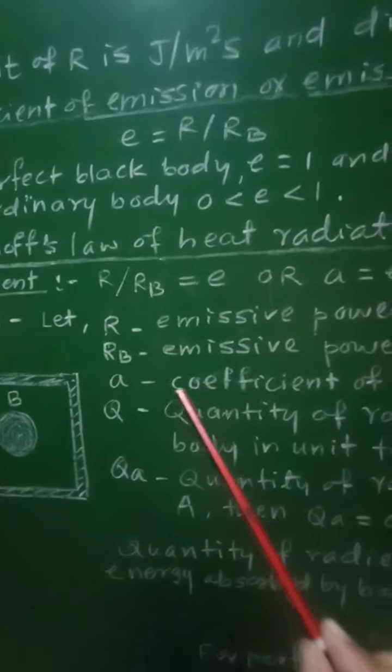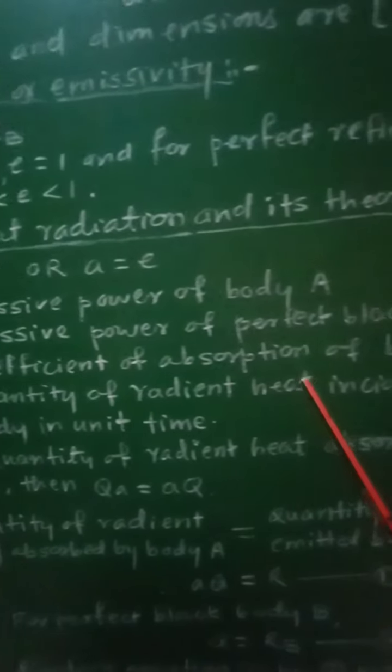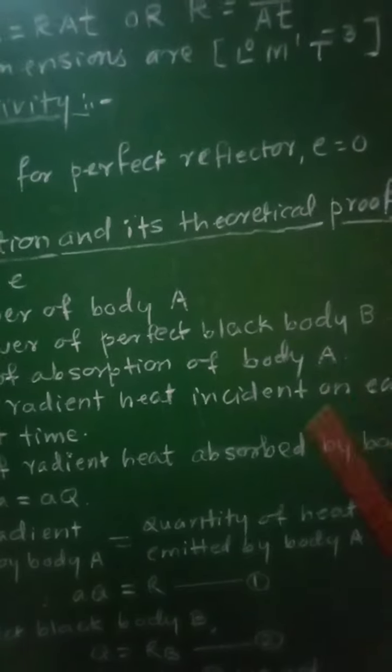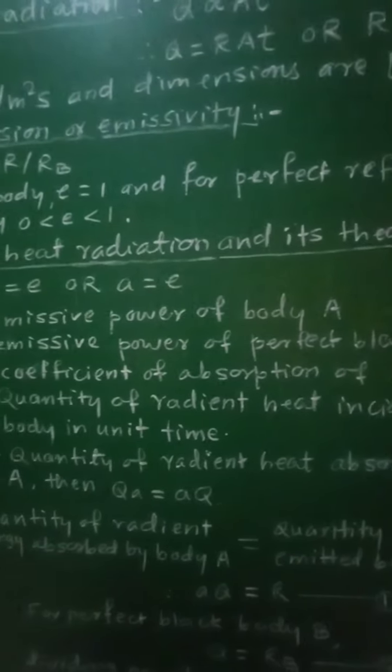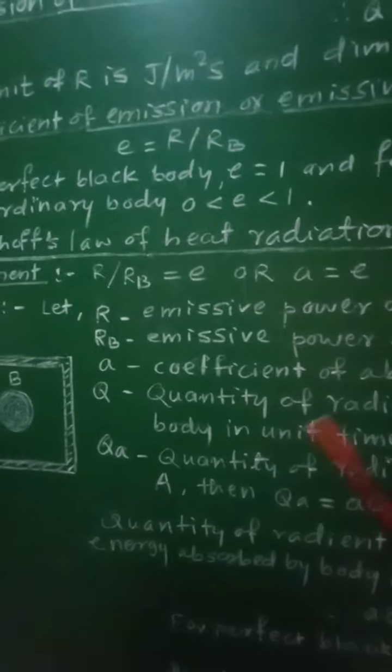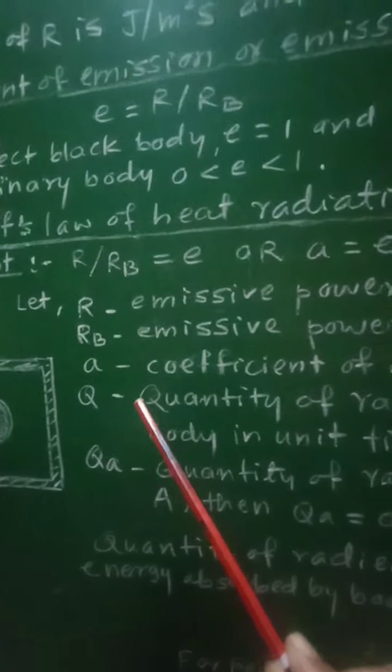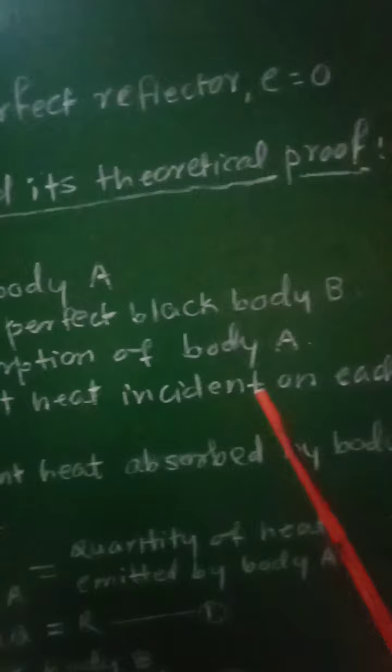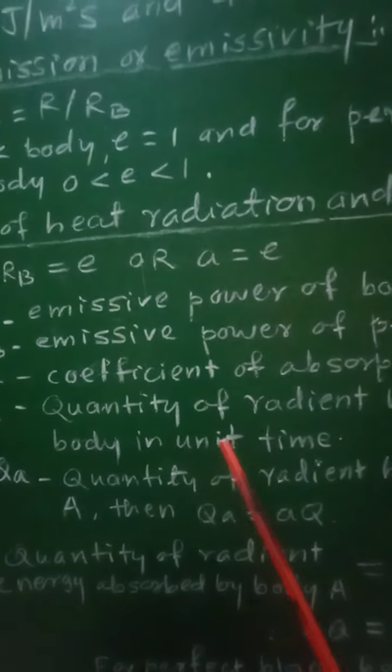Let small a represent the coefficient of absorption of the body A. Capital Q represents the quantity of radiant heat incident on each body in unit time.